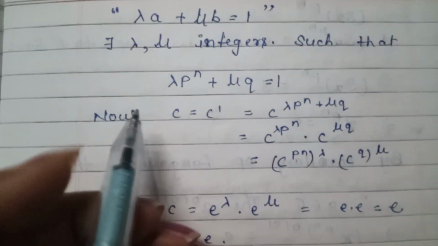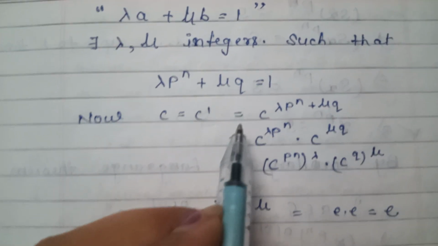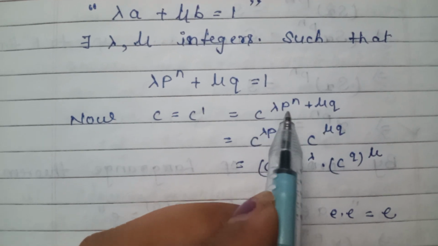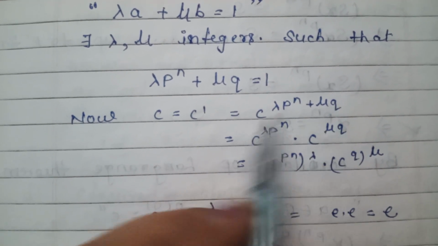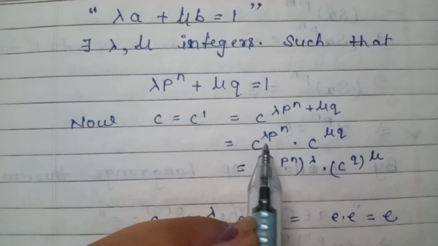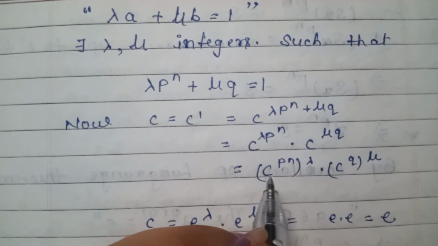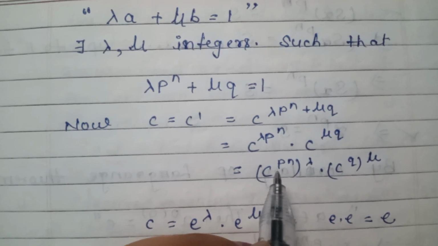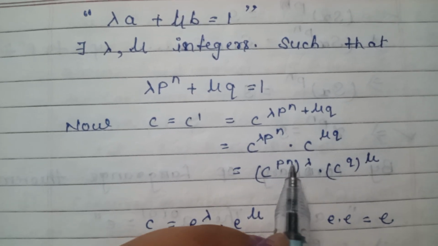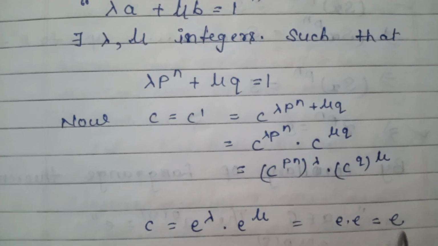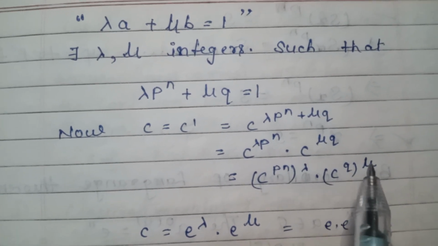Now c is equal to c to the power 1, which is equal to c to the power lambda p to the power n plus mu q. So c to the power lambda p to the power n dot c to the power mu q. So c to the power p to the power n, whole to the power lambda, dot c to the power q, whole to the power mu.